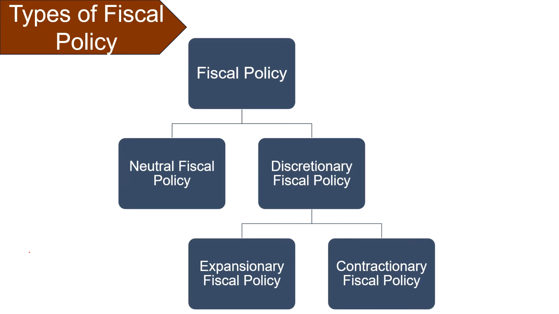Moving ahead, talking about expansionary fiscal policy. It is the policy in which the government minimizes taxes and increases public spending. Oppositely, contractionary fiscal policy is the policy in which the government increases taxes and reduces public spending.